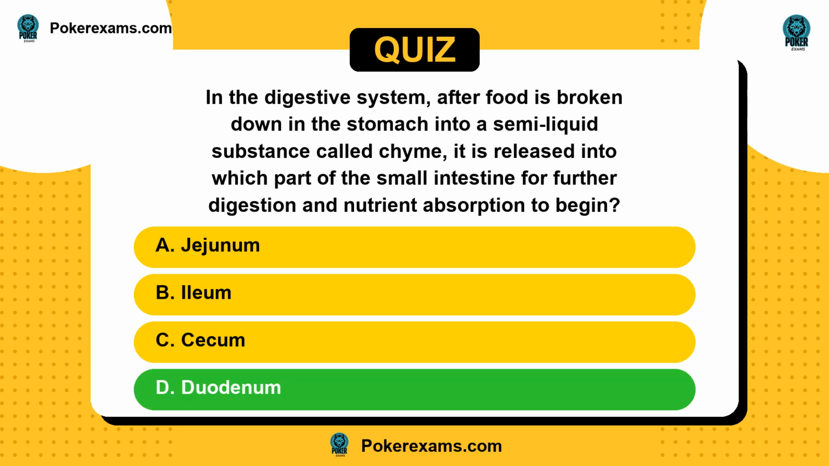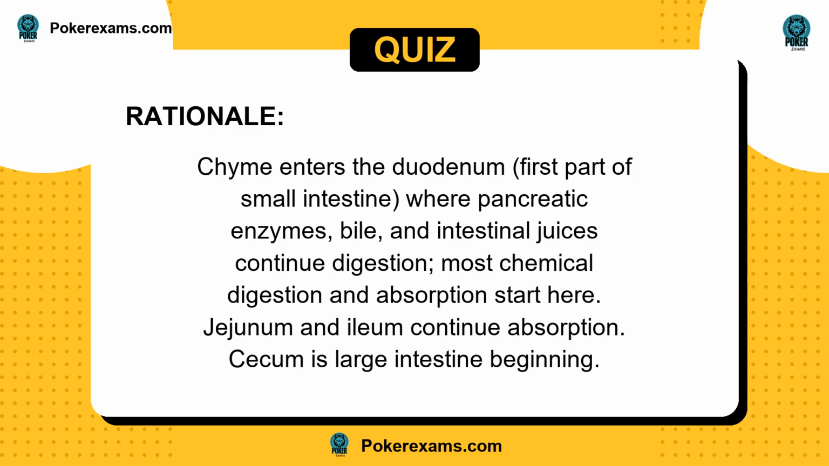The answer is D. Chyme enters the duodenum, first part of small intestine, where pancreatic enzymes, bile, and intestinal juices continue digestion. Most chemical digestion and absorption start here. Jejunum and ileum continue absorption. Cecum is large intestine beginning.